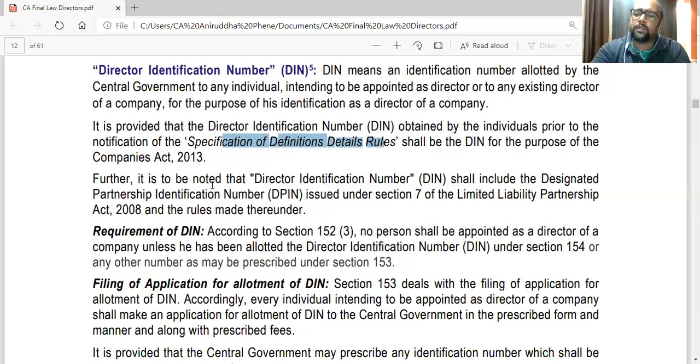Plus, DIN includes a DPIN also. It is to be noted that a director identification number shall include the designated partner identification number, DPIN, issued under the LLP Act 2008 and rules made thereunder. So if you are already a designated partner under the LLP Act and you have a DPIN, then you don't need to have a DIN.